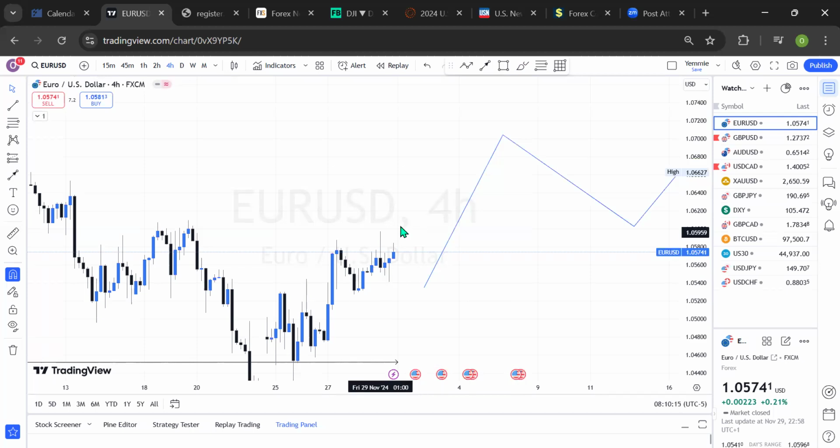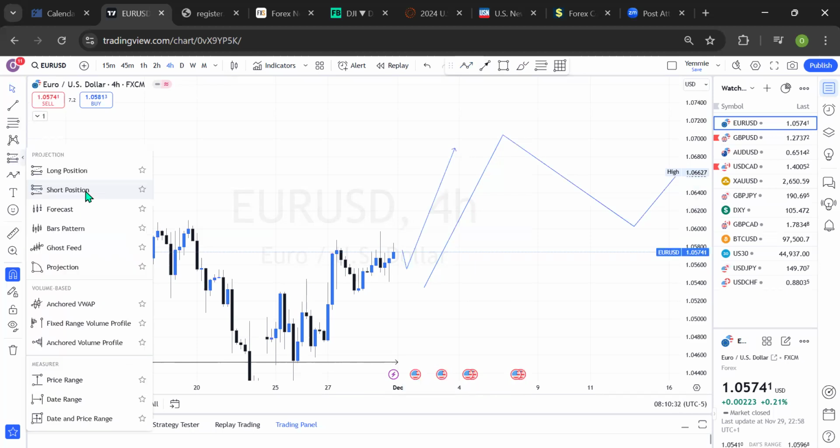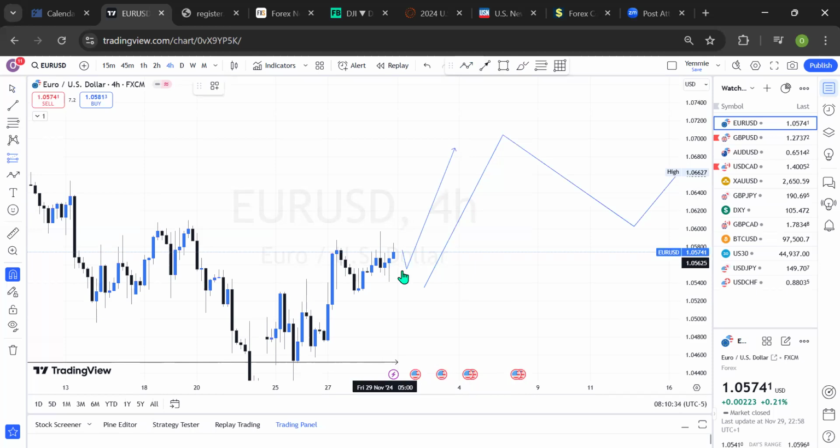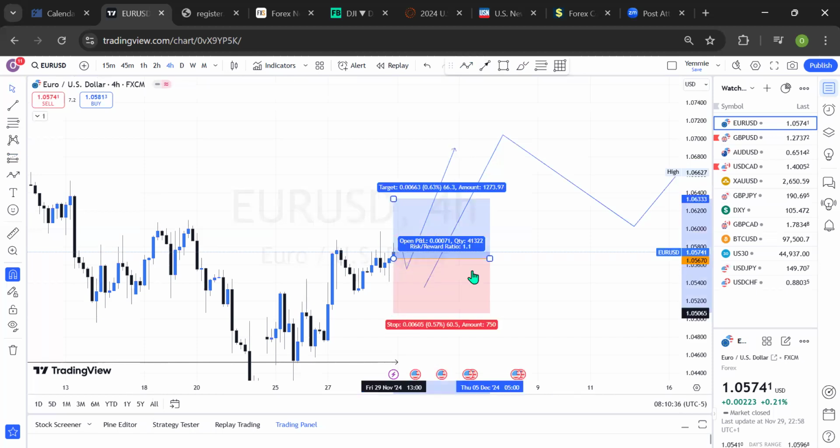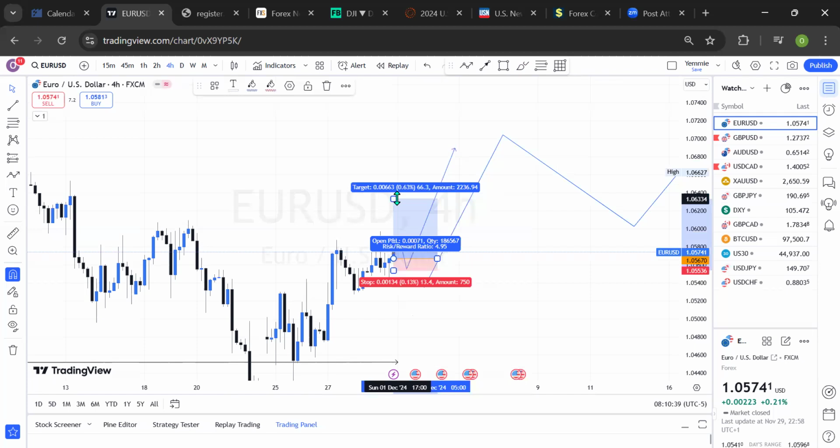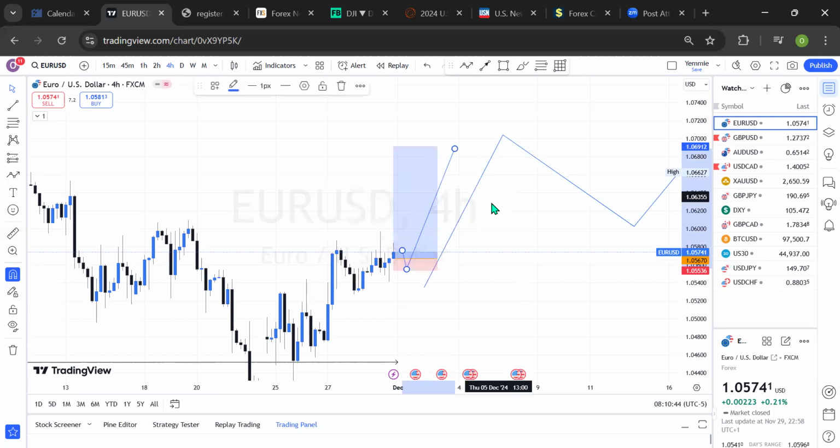Okay, and for what this is showing, it's more or less like we can be waiting for Euro US dollar to still come to a price level like this, and continue buying. So basically, it is a good thing that we can expect to see the market coming to a discounted price level before we buy in the future, and we can wait for the market to get to a premium price level before we sell in the future. So ideally, this is what I'll be expecting to see on Euro US dollar 4-hour time frame, and this is basically what my outlook is.